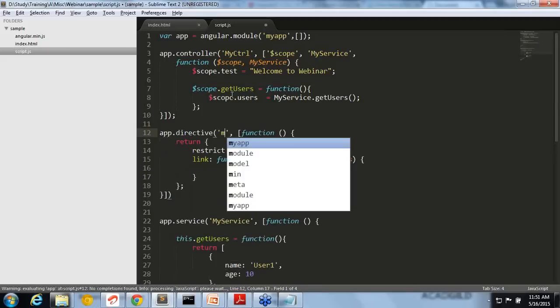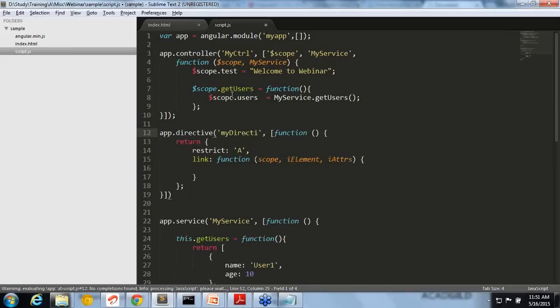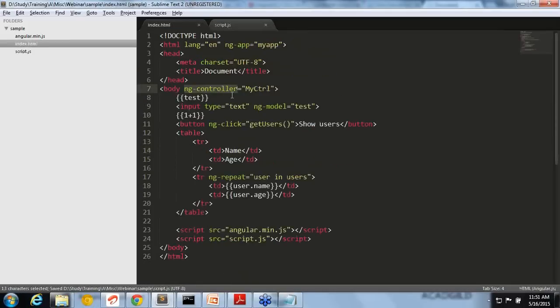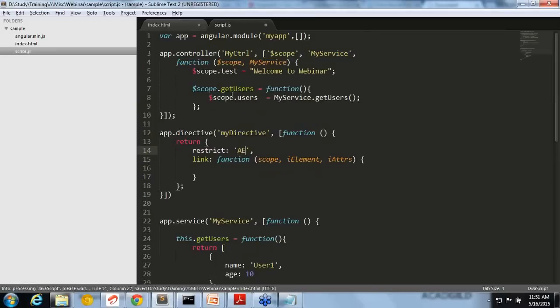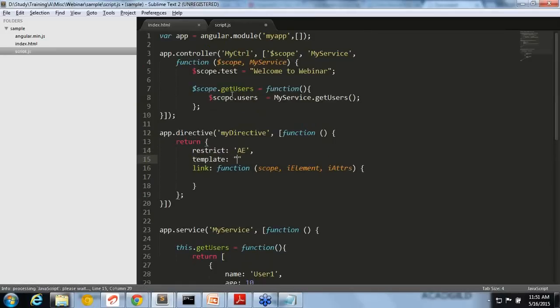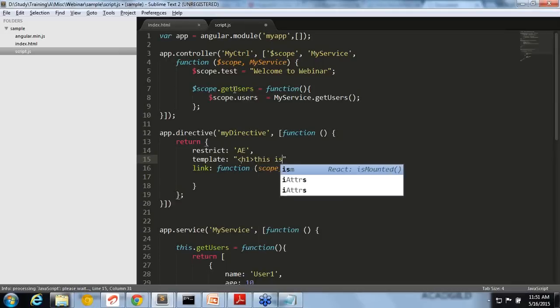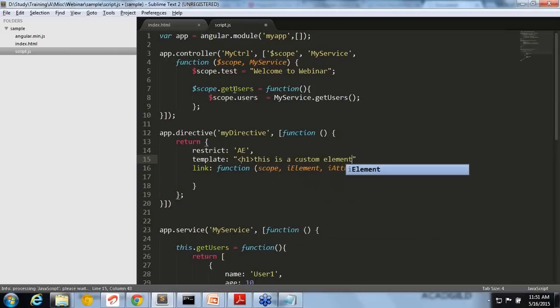I can give my directive some name. Restrict is whether you want to create it as an element or as an attribute. I'm giving both options, element and attribute. And then I'm giving a template, let's say an H1 saying this is a custom element. I'm just giving a custom element here.